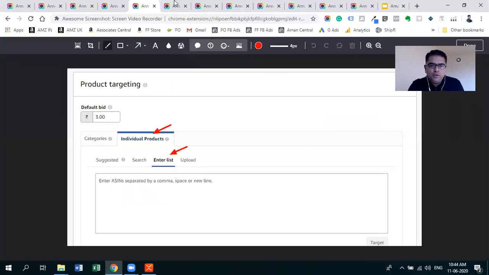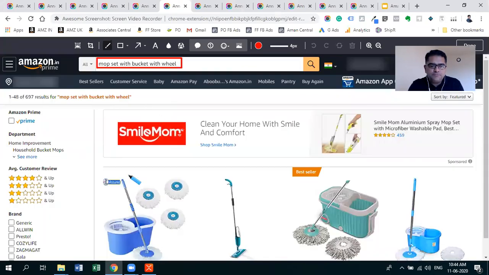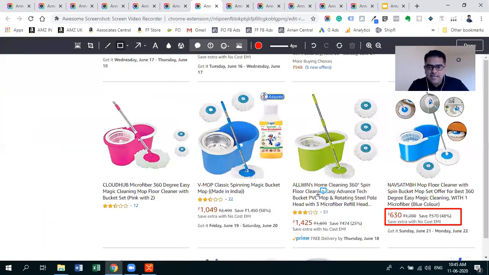Moreover, you can go to Amazon, and if you're selling a mop product like this, you can search Amazon using the common search phrase your product refers to. Then you will find all the results. In those results, what I usually do is select products priced lower than my selling price.